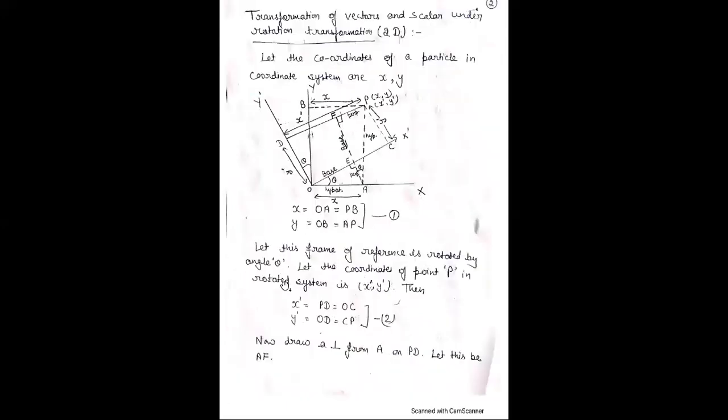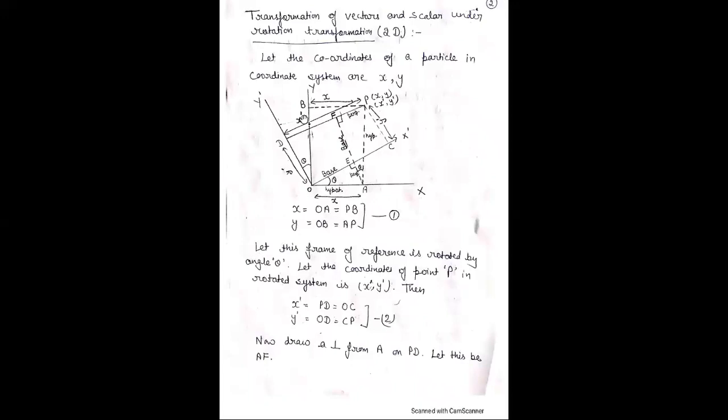Similarly, sin theta, we know that sin theta is perpendicular upon hypotenuse, perpendicular here PF upon my AP. Therefore, PF upon AP is equal to sin theta, so FP is equal to AP sin theta. And we know that AP is equal to Y, therefore FP is equal to Y sin theta.